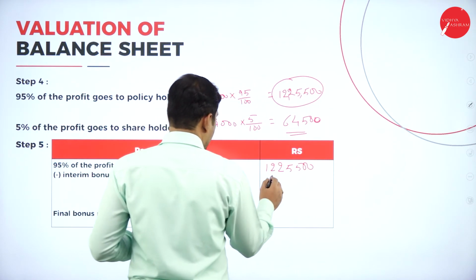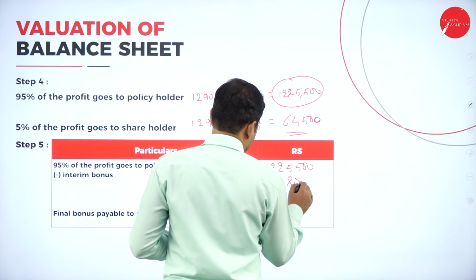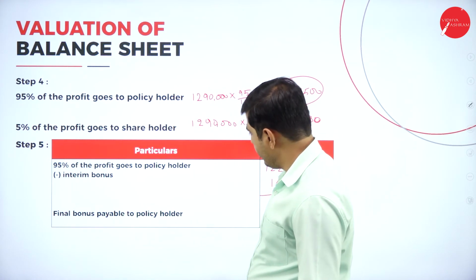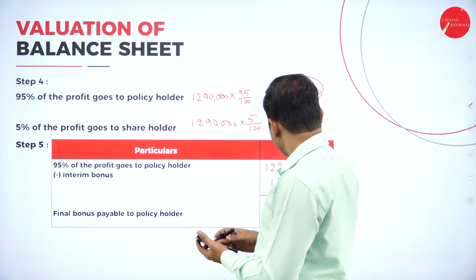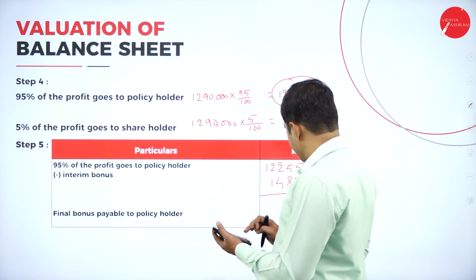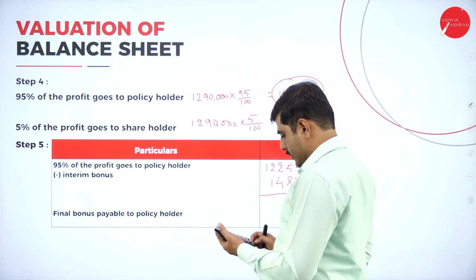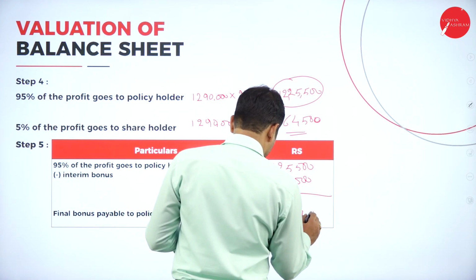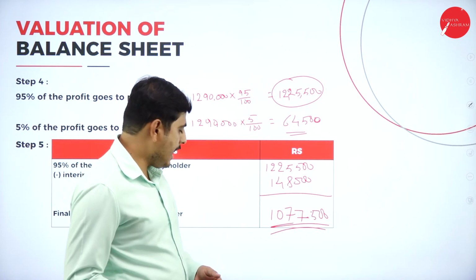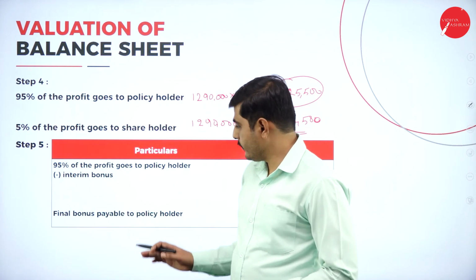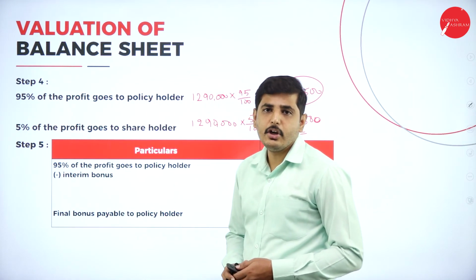So deduct this 1,48,000. Then you get the final bonus payable to the policy holder. 12,25,500 minus 1,48,000. So then the amount is 10,77,500. 10,77,500 is the final bonus payable to the policy holder.